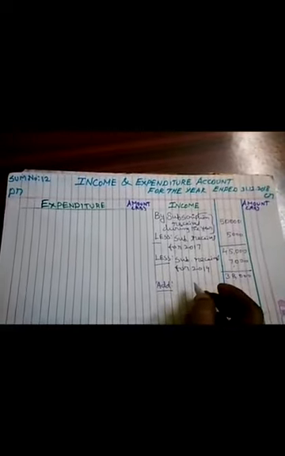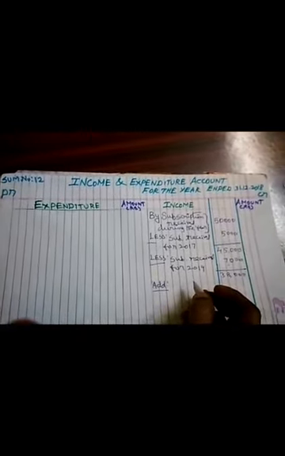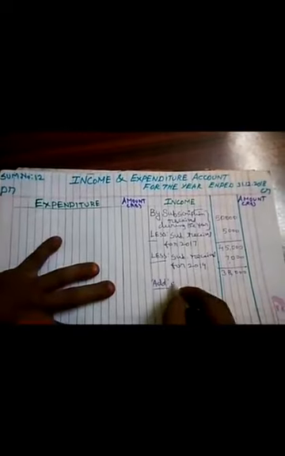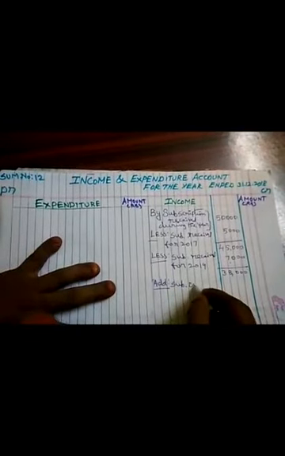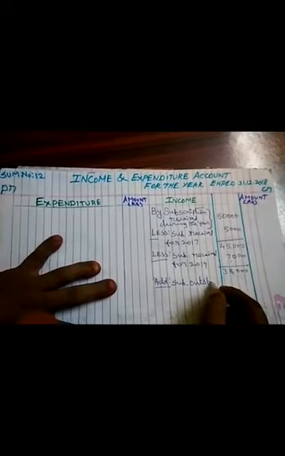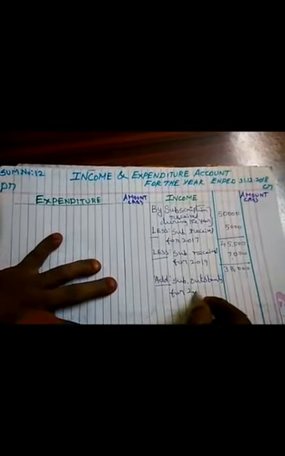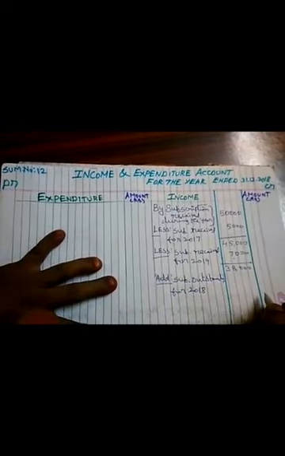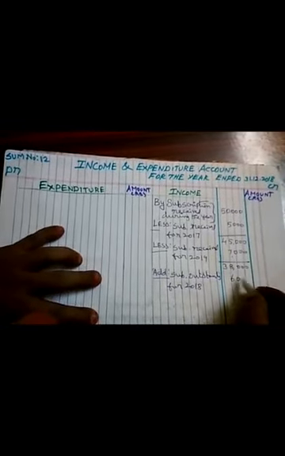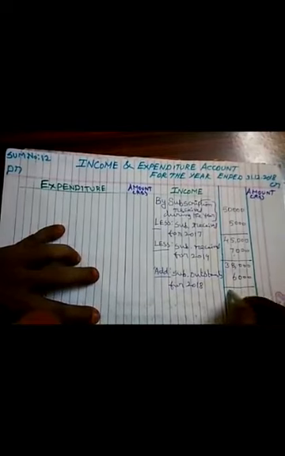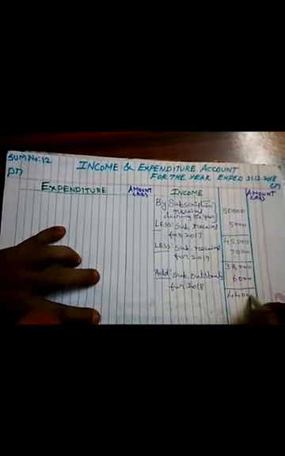Next, subscription outstanding for 2018 is also included, 6,000, so 44,000.